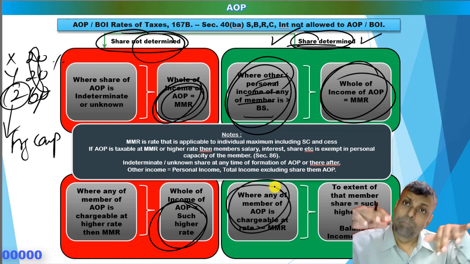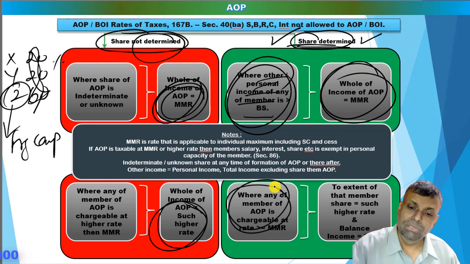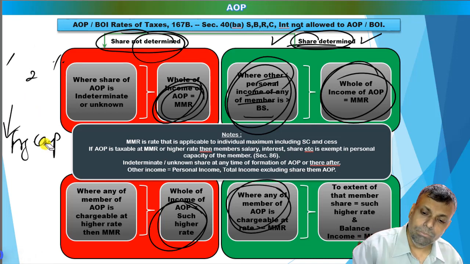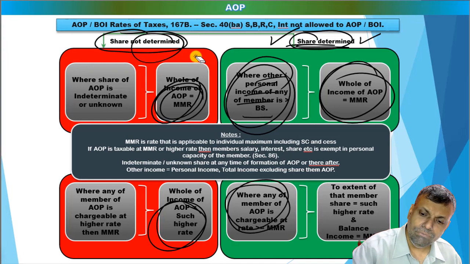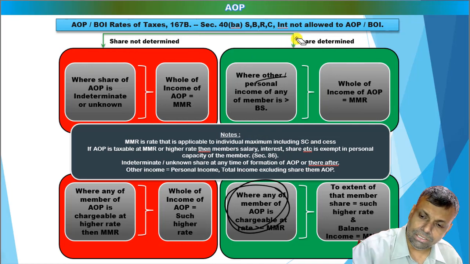That means in any case, the minimum is the MMR rates of tax, maximum is such higher rates of tax. The very simple example, because this different situation they can create in the examination condition, and they can ask you to calculate the particular tax liability.